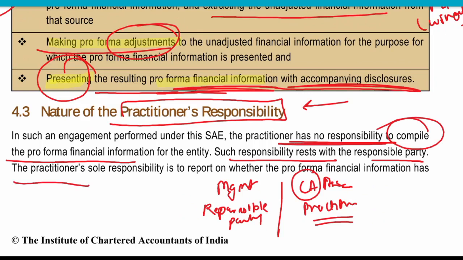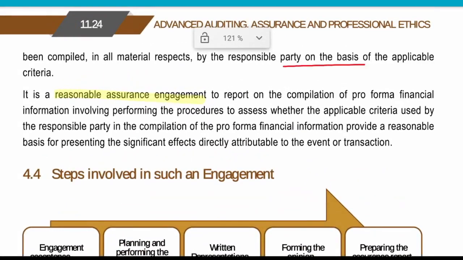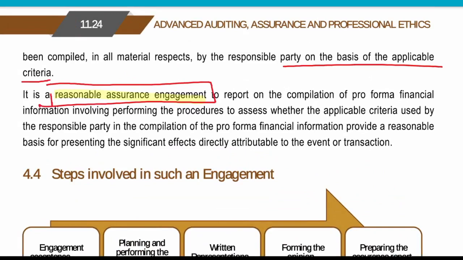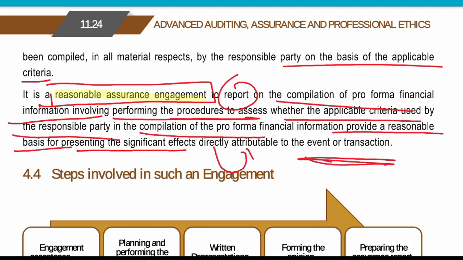The practitioner's sole responsibility is to report whether the pro forma financial information has been compiled in all material aspects on the basis of applicable criteria. It is a reasonable assurance engagement to report on compilation of pro forma financial information, involving performing procedures to assess whether the applicable criteria used by the responsible party in compilation of the pro forma provide a reasonable basis for presenting the significant effects directly attributable to the event and transaction.